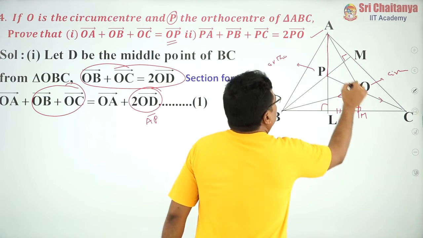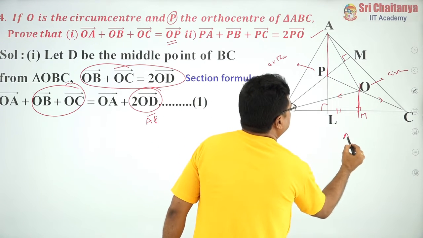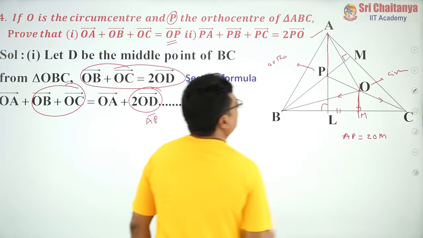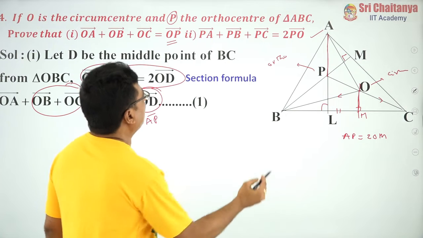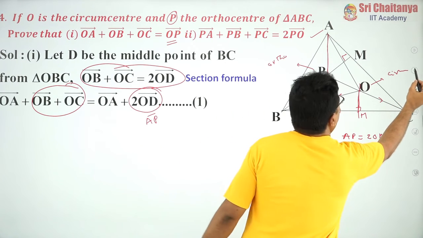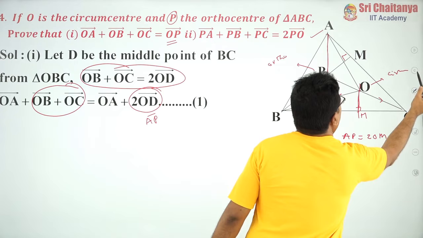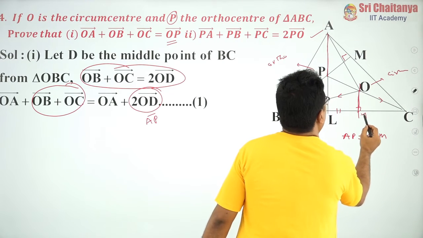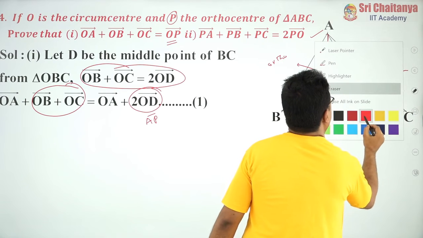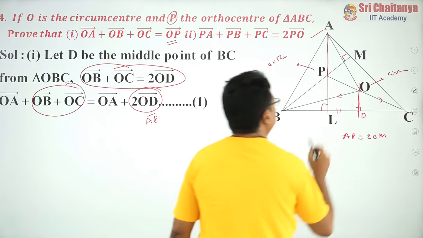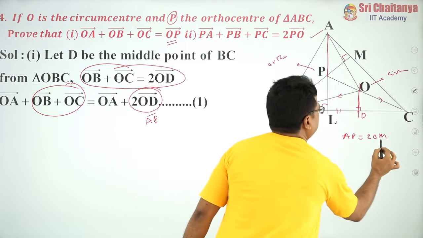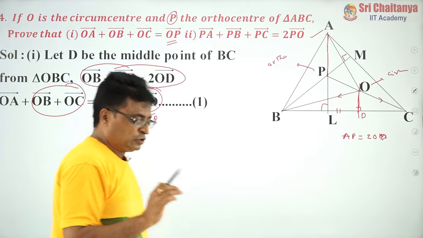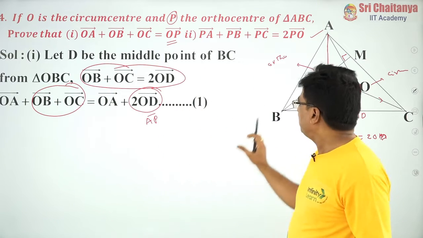And if I prove that AP is equal to 2 OM, let it be OD, conveniently, so 2 OD, then my job is completed. This is the only crucial and important part in this problem.